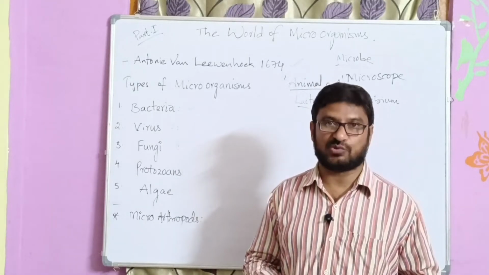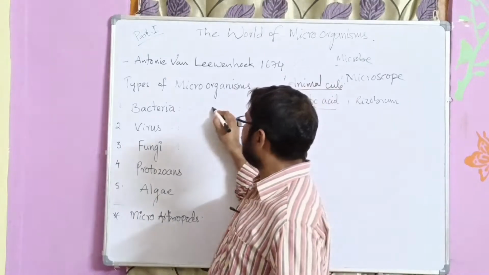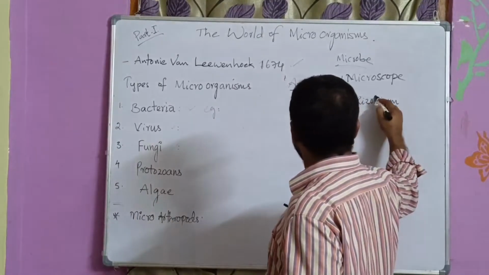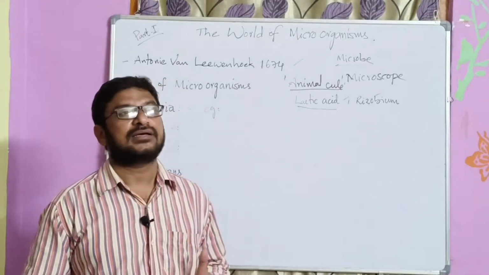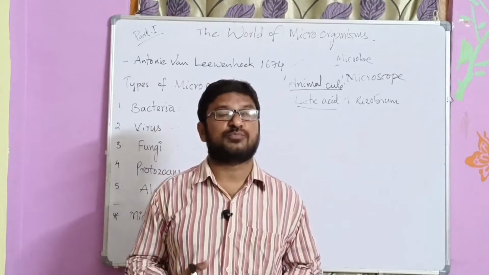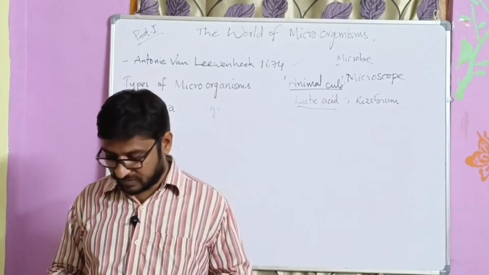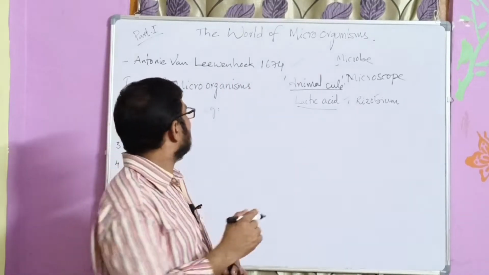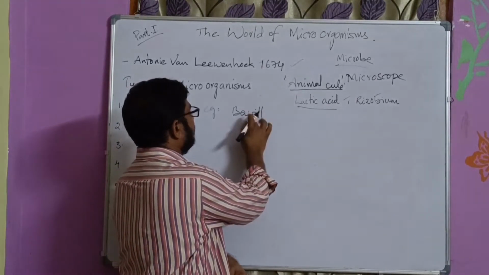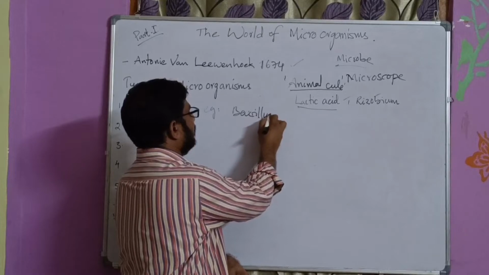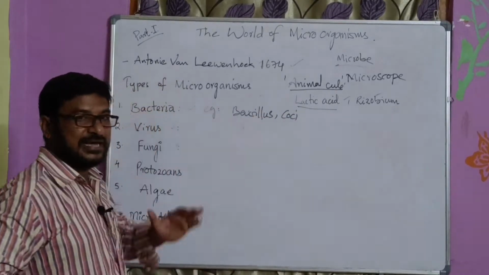They cause diseases to us and all other animals also. So we can say examples like lactic acid bacteria and Rhizobium bacteria, and coccus, bacillus, cocci bacteria, etc. are the examples for bacteria.